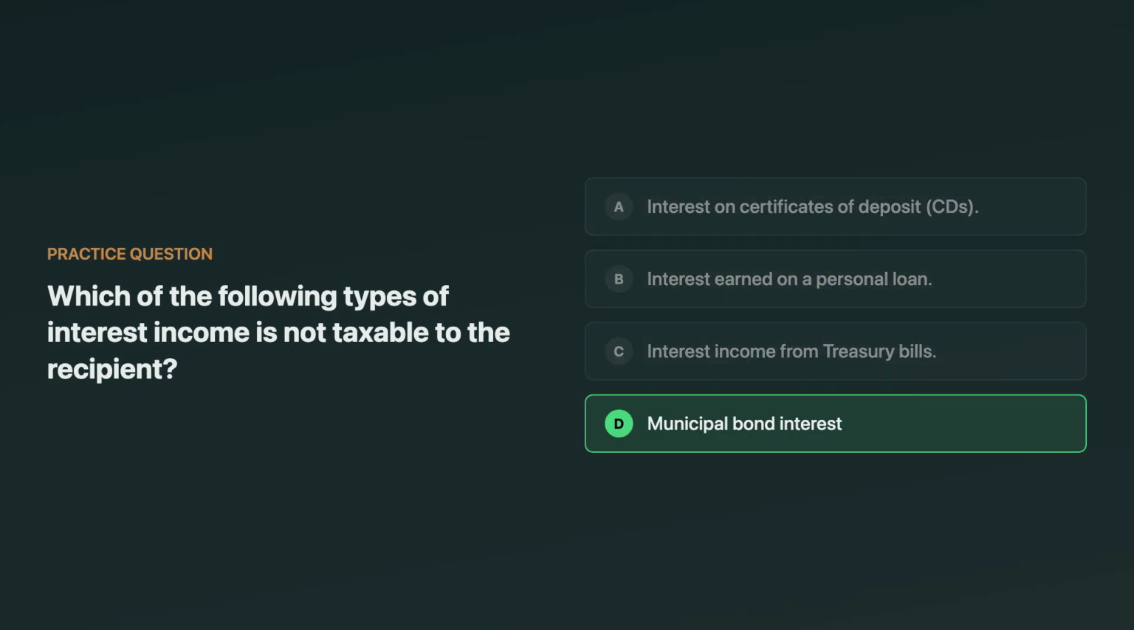Municipal bond interest is the correct answer. It's generally excluded from federal income tax for regular tax purposes. The tempting wrong answer is treasury bill interest because people hear government and assume tax-free. But treasury interest is federally taxable. It's the muni interest that's typically exempt.